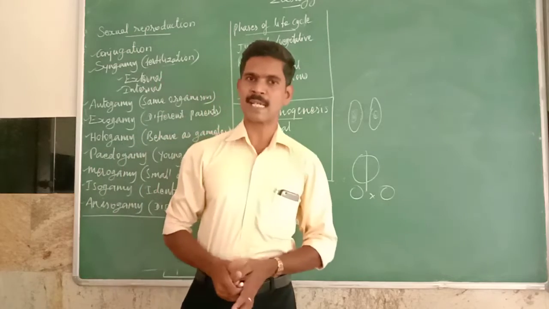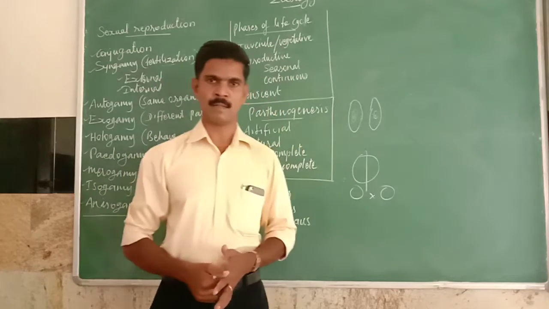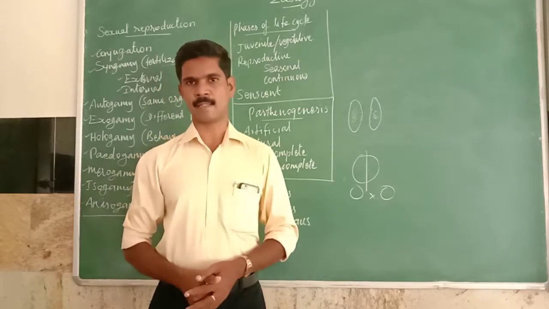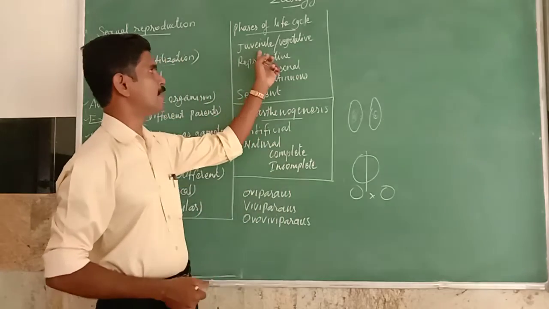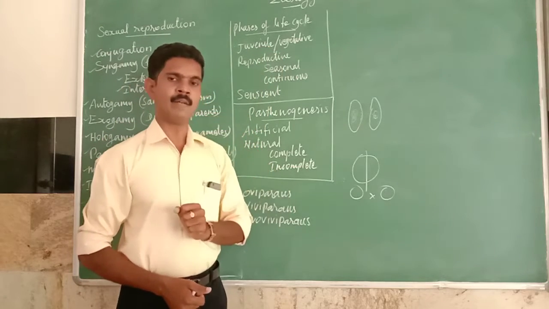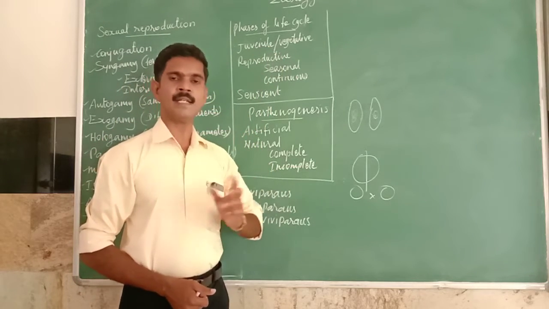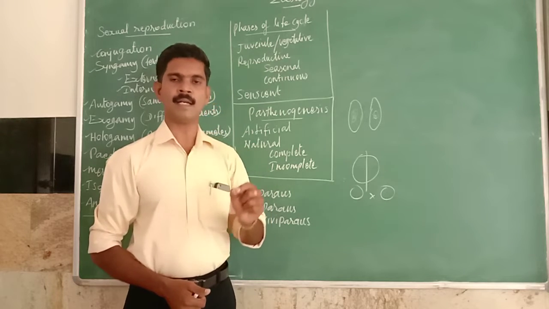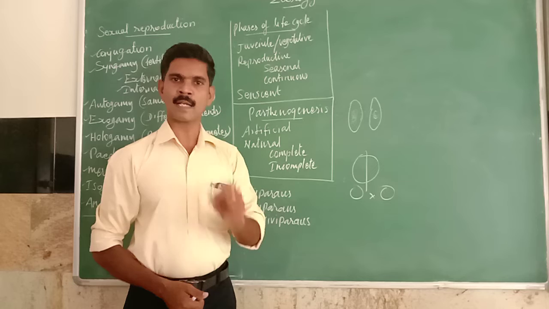In the life cycle of higher organisms, we can see three phases or stages. The first stage is called the juvenile stage, otherwise called the vegetative stage. The juvenile or vegetative stage means the period between birth and the reproductive stage.